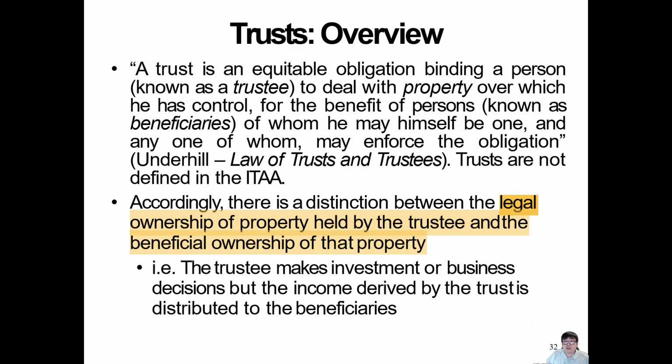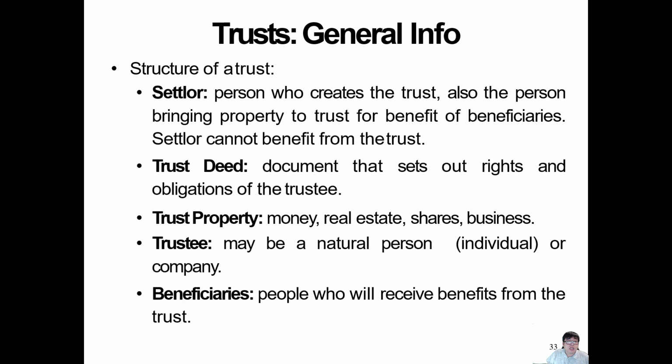Alright, so let's go through the example of the trust here. The settlor is the person who creates the trust, also the person who brings the properties, basically the one who sets up the whole thing. The trust deed is the document that sets out rights, written by the trustee. The trustee here can be a son, a wife, anyone. Trust property is the money, real estate, shares, and business. The trustee may be a natural person or even a company.